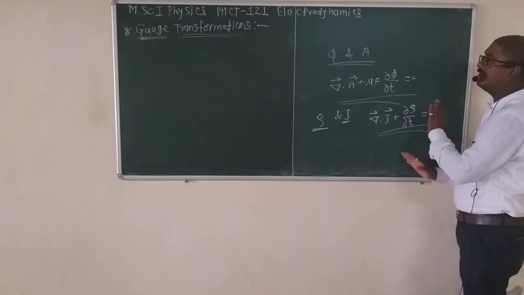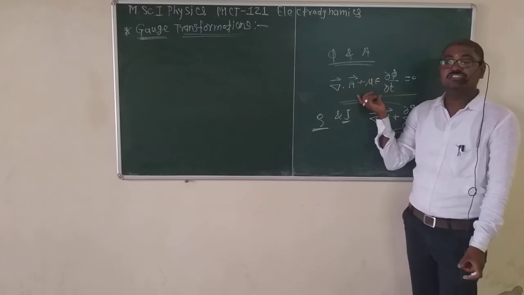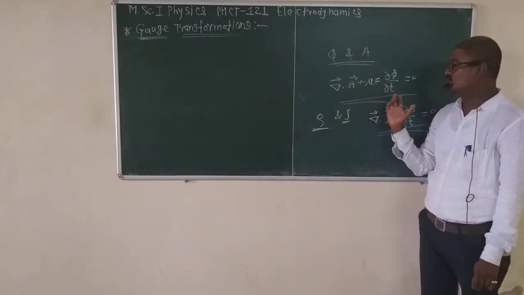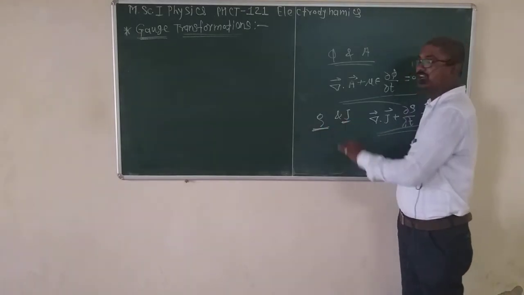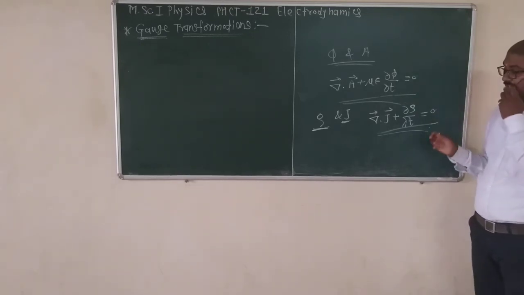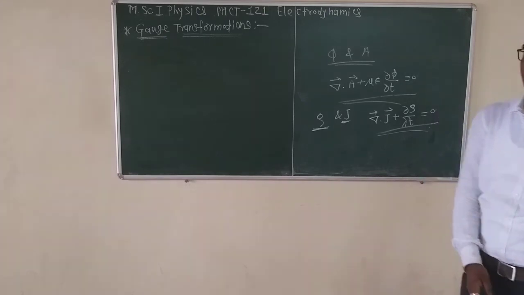As phi and A are interlocked by the Lorentz condition, del dot A plus mu epsilon del phi by del t is equal to 0, the volume charge density and the current density are interlocked by the equation of continuity. And then let us now show the